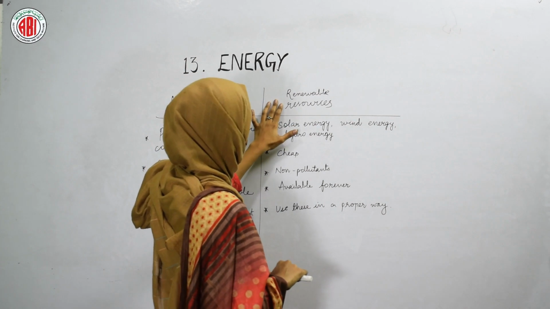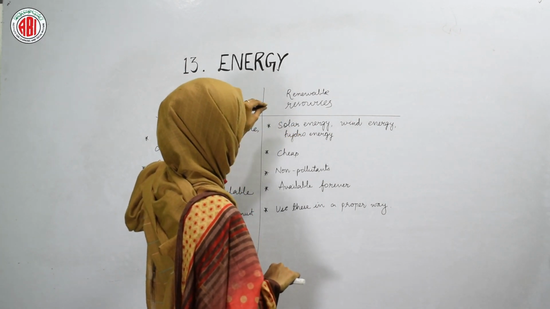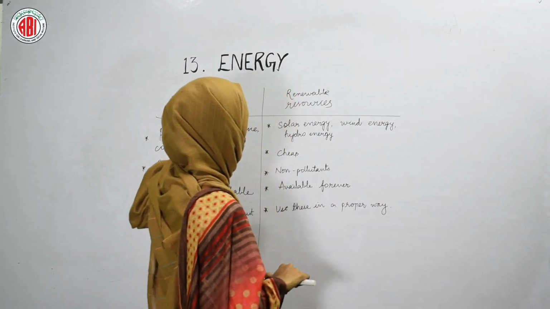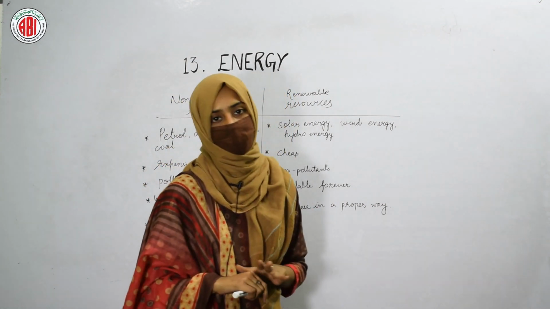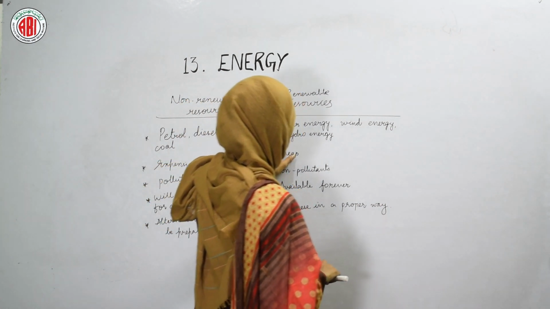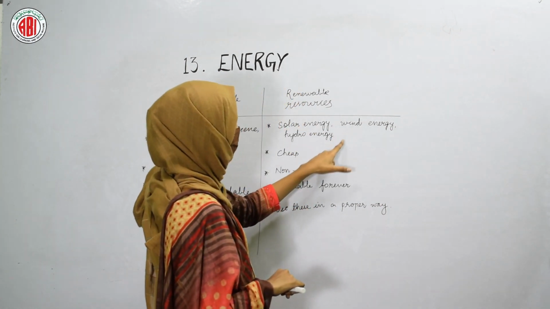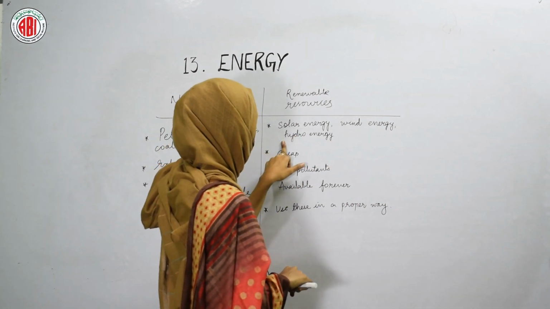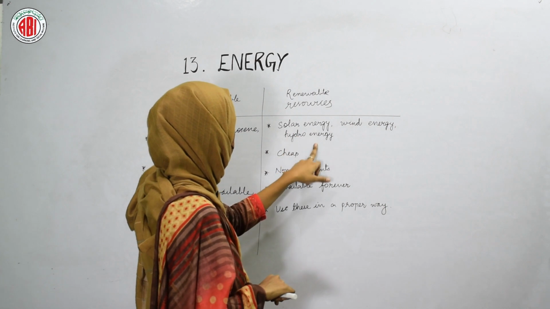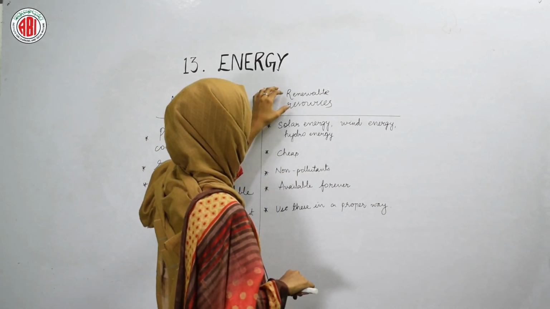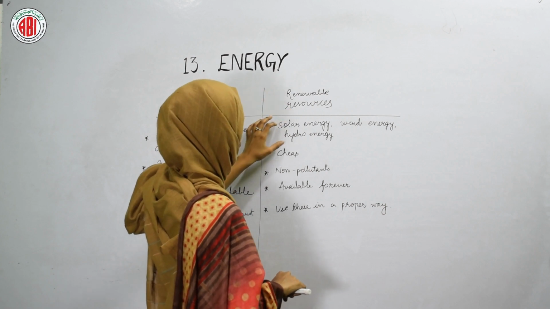Next one is renewable resources. Renewable resources means the sun, wind and water. All these are the renewable resources that never get exhausted. And the energy that is obtained from sunlight is solar energy. Energy that is obtained from wind is wind energy, and the energy that can be produced by using water is hydro energy. All these energies we can get by using renewable resources, and these energies are so cheap.